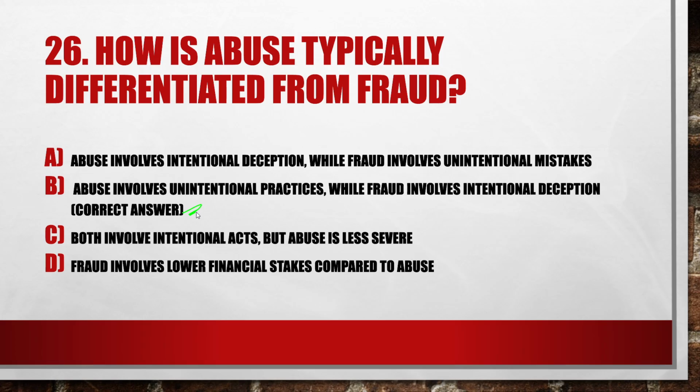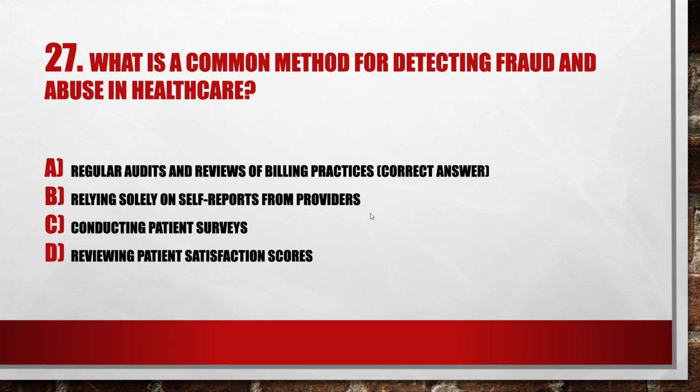Only abuse involves unintentional acts and fraud involves intentional ones. This is the major difference between abuse and fraud. And if you see option C, both involve intentional acts, this is also wrong. Option D, fraud involves lower financial stakes compared to abuse. This is also wrong.